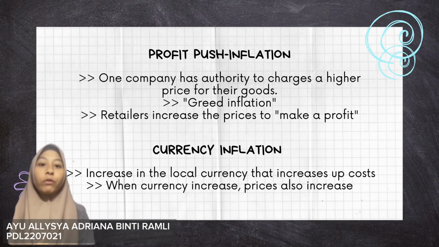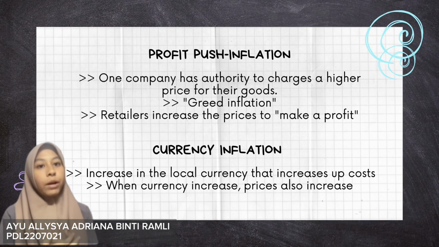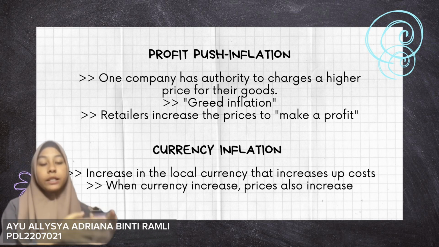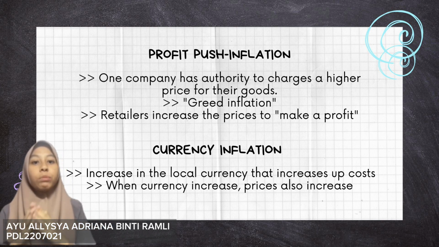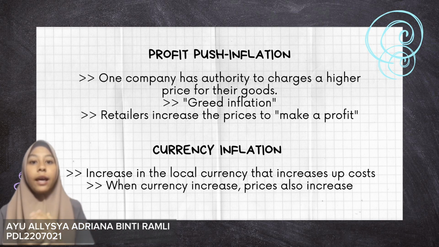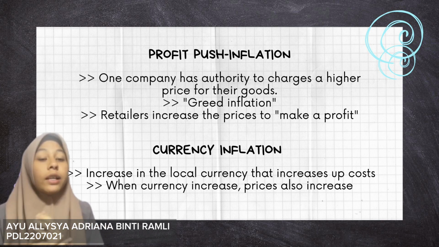To understand more, profit-push inflation is when the price of an item from its own company or firm is given to be sold to or bought by an outside party. The outside party can then sell it back to others by raising the price as a profit. So, for example, an oil company. When oil companies sell at 50% of the original price to another company that bought it, the company that bought it can sell it to someone else at a price of 25% and make a profit of 10%. So let's move to the next part.